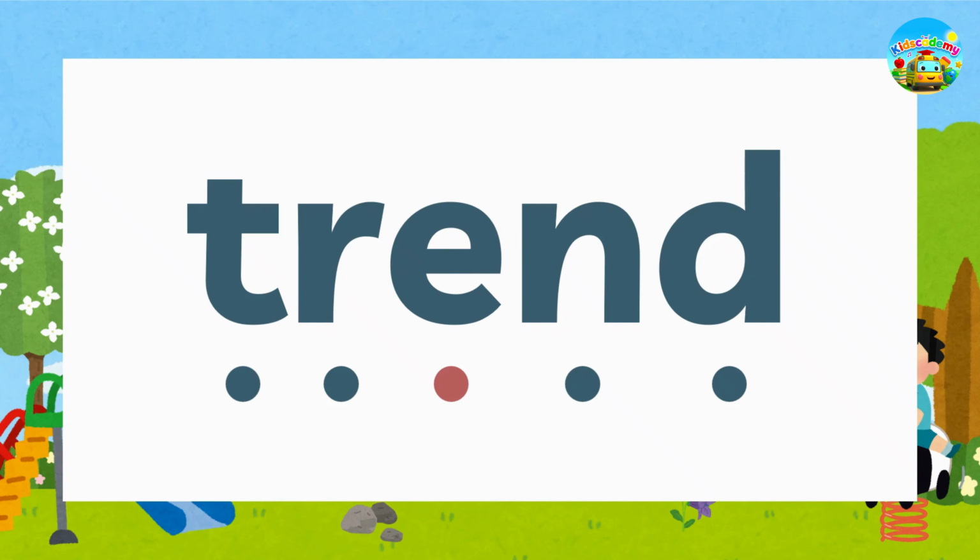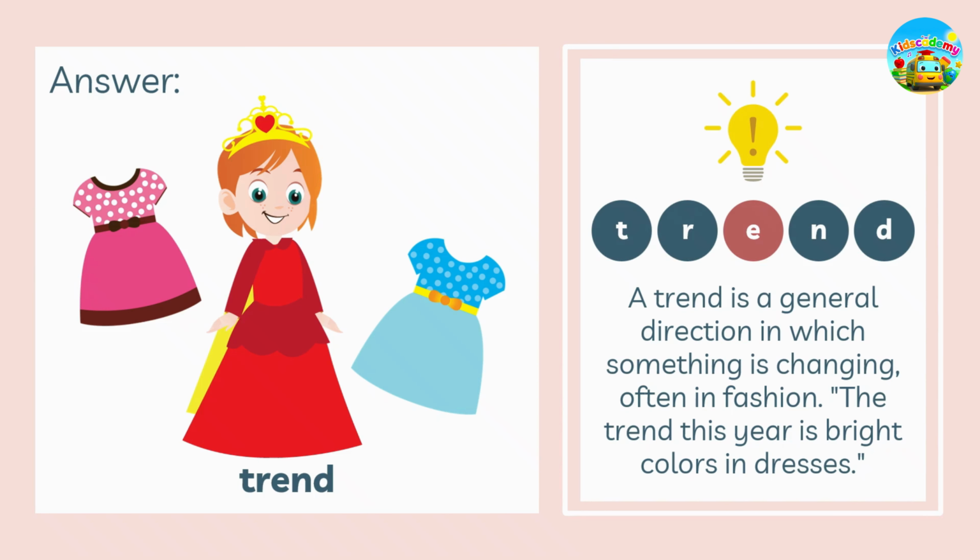T-R-E-N-D. Trend. A trend is a general direction in which something is changing, often in fashion. For example, the trend this year is bright colors in dresses.